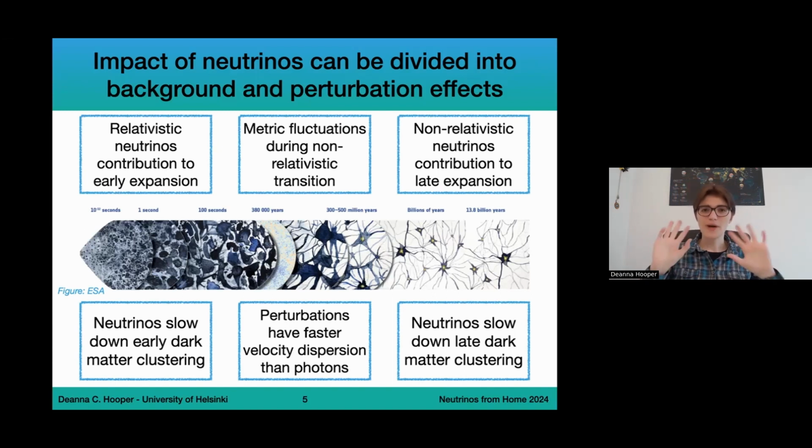So here we see background effects at the top, perturbation effects at the bottom, throughout the history of the universe, and later on I'm going to come back to this distinction of background and perturbation effects. But overall, what you can see here is that neutrinos really do impact a lot of different aspects of cosmology, which means that cosmology is really an ideal probe to studying neutrino physics.